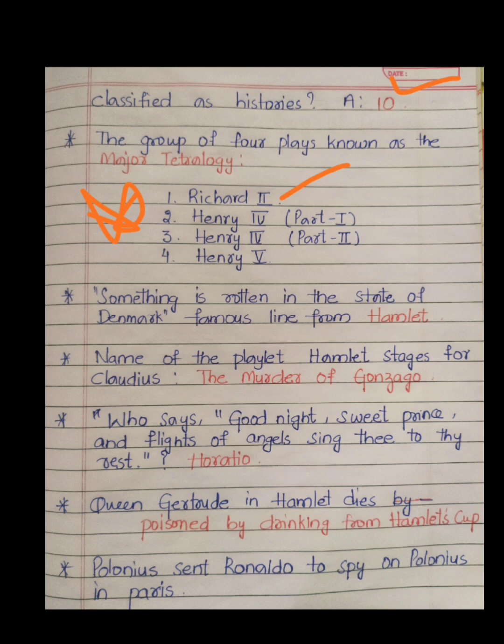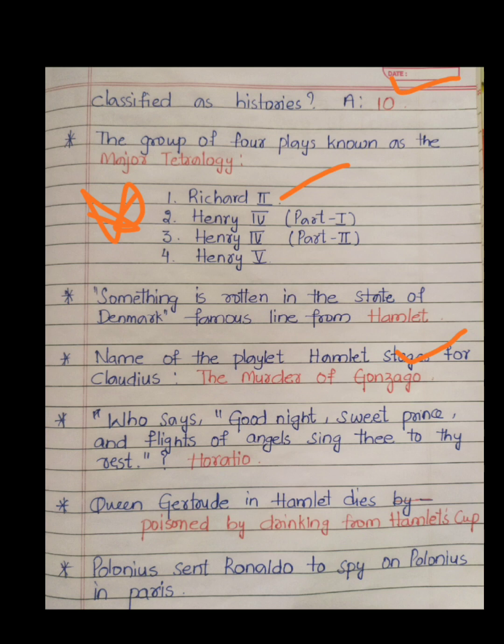Name of the playlet Hamlet stages for Claudius. See this Hamlet, it is a play. In the play, there is one more play. We call it a play within the play. So, what is the name of that play within the play? The Murder of Gonzago. The Murder of Gonzago is the playlet present in Hamlet. Murder of Gonzago. Very important. Next one. Who says, good night, sweet prince, and flights of angels sing thee to thy rest? Horatio is saying these words.